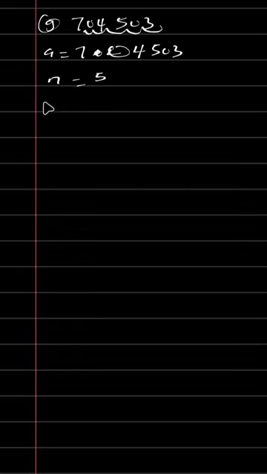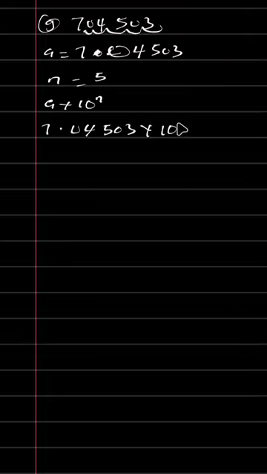So our n is equal to 5. According to the expression, we have a multiplied by 10 raised to the power of n, and our a is equal to 7.04503. So the answer in standard form is 7.04503 times 10 raised to the power of 5. That is just it.